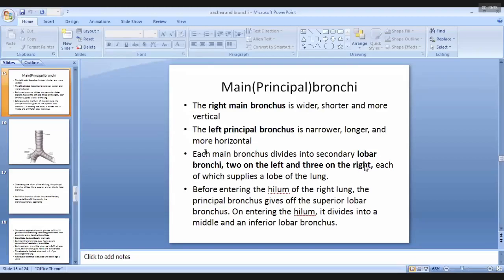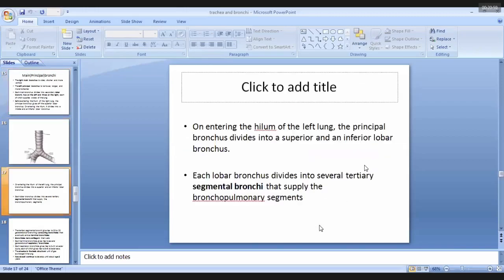The right principal bronchus is more vertical and the left principal bronchus is more horizontal. Another difference: the right principal bronchus, before it enters into the hilum of the right lung, gives rise to a superior lobar bronchus, then enters into the hilum where it divides into middle and inferior lobar bronchi. But the left principal bronchus enters into the hilum and then divides into superior and inferior lobar bronchi.